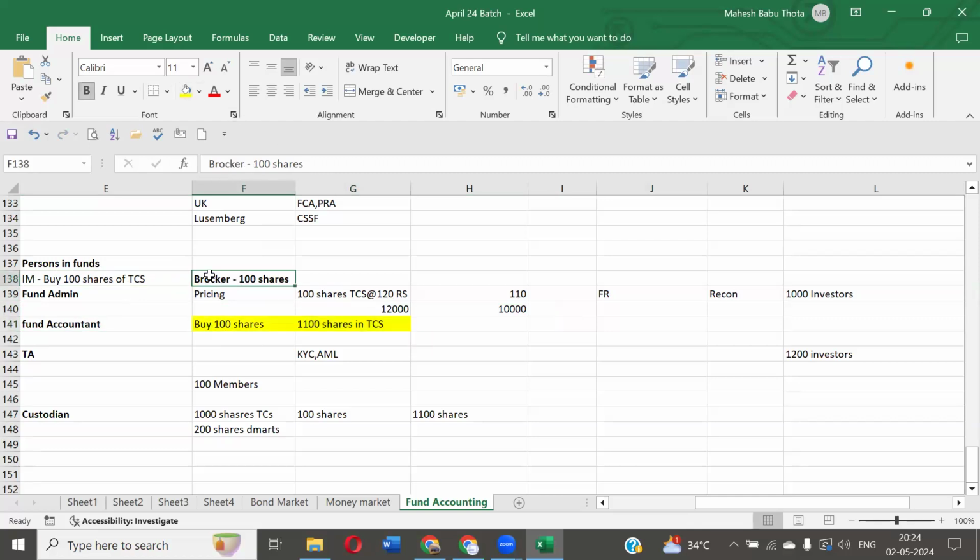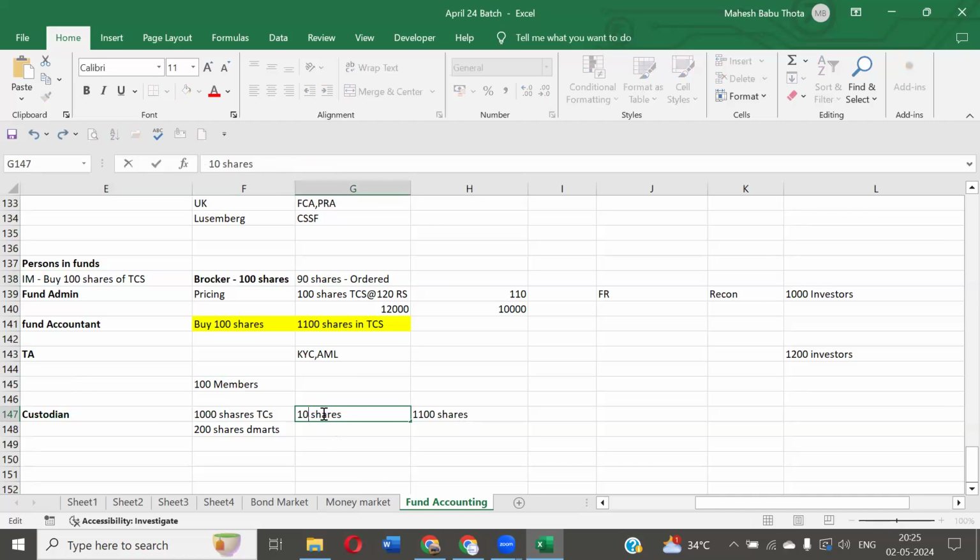Suppose broker executed this trade to purchase 100 shares. Because of lack of availability, he could place the order only for 90 shares. There are no shares at the price given by the investment manager. Shares are not available in the stock market. So he couldn't place the remaining 10 shares. So he purchased only up to 90 shares. So now tell me, custodian will receive how many shares? Only 90 shares will be received. But how many shares will be in the custodian account after receiving 90 shares? 1,090 shares.